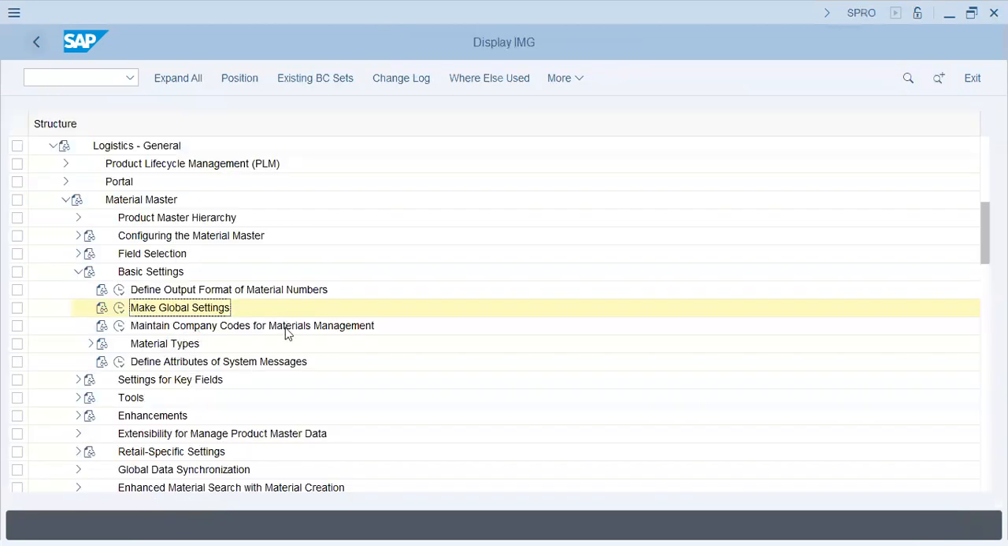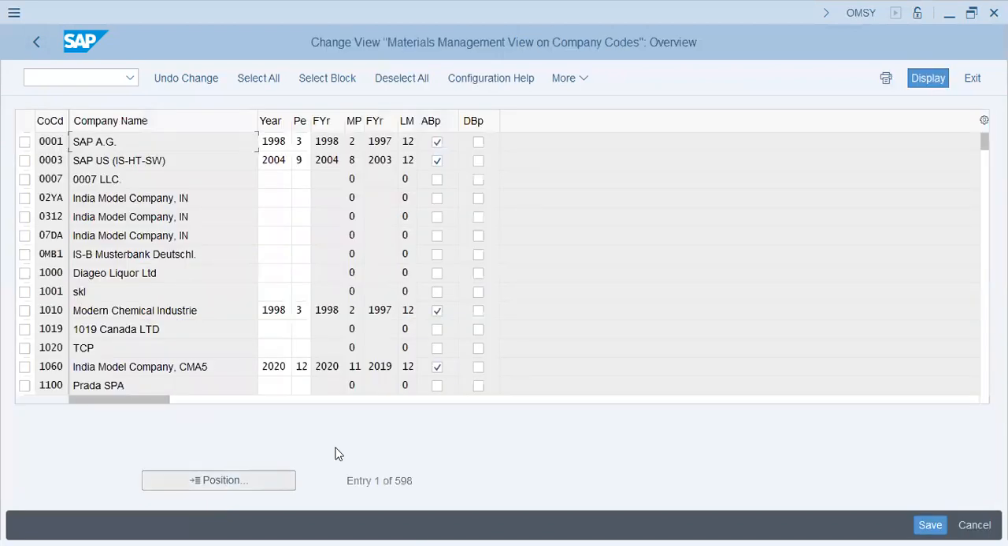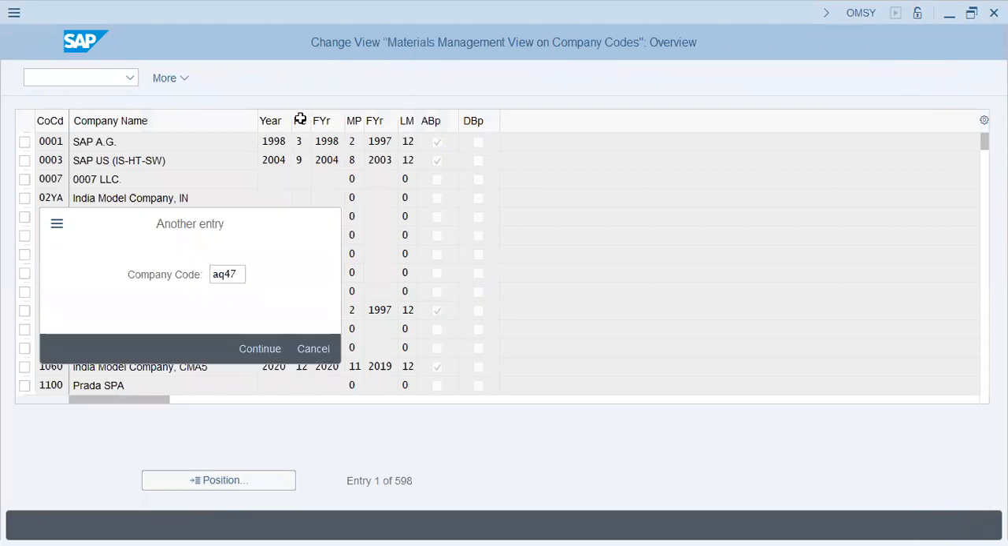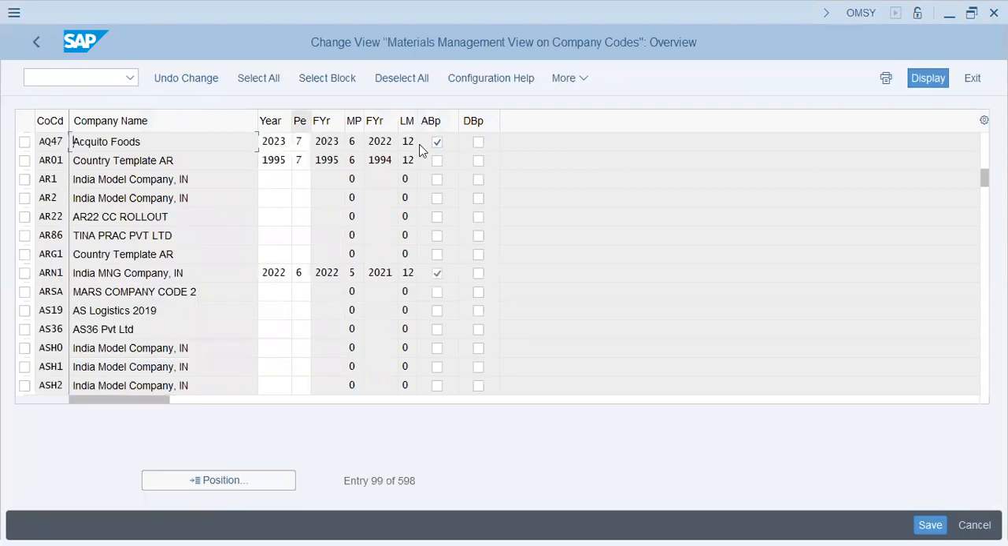Maintain company codes for material management. AQ47, 2023. Period is 7, and right now period is 8. Allow back posting in previous period? Yes. Disallow back posting generally? No, we will allow it. Enter. Okay. Save.